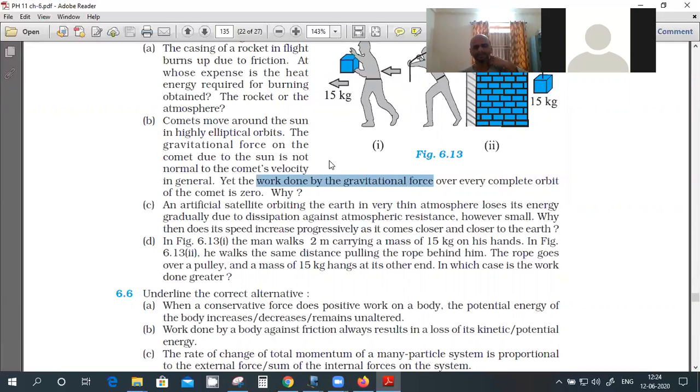The reason could be that in one part the work done will be positive, in another part the work done will be negative. So when you add it for the total path, it will turn out to be 0. That's why he's saying go over the complete path. In a circle, for each and every small part of the circle, the work done is 0. In an ellipse, the angle between force and displacement is not 90 degrees, but some part will be positive, some part will be negative. So over the complete orbit, the plus and minus will cancel and give you 0. Once you have to know what is an ellipse.